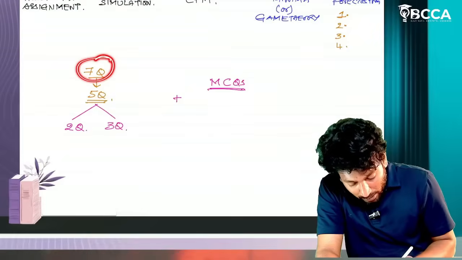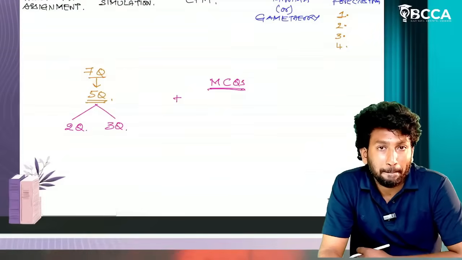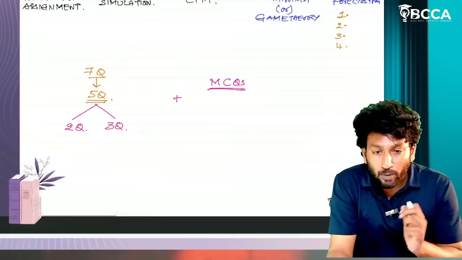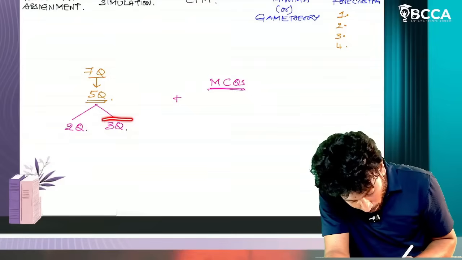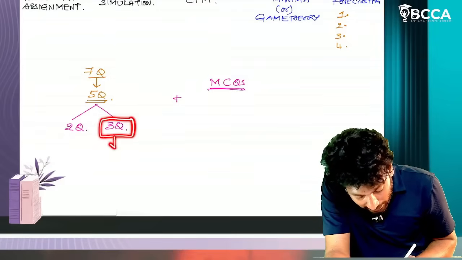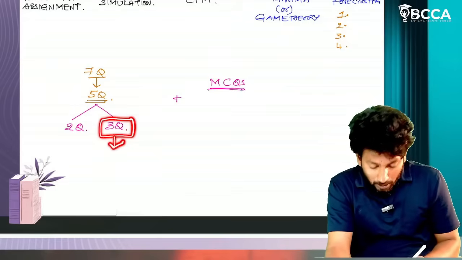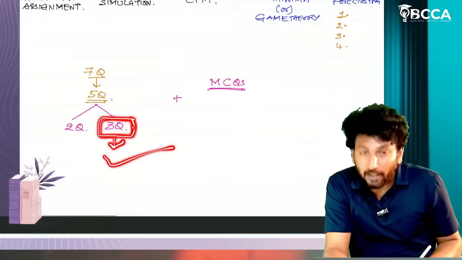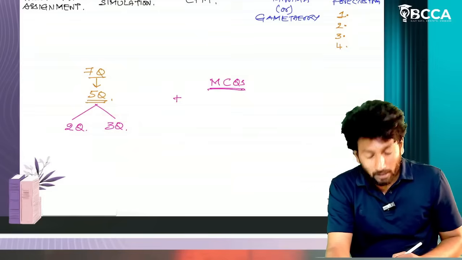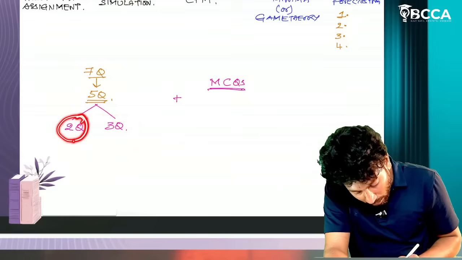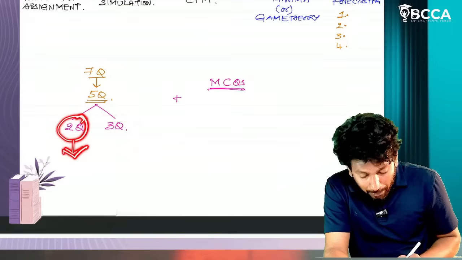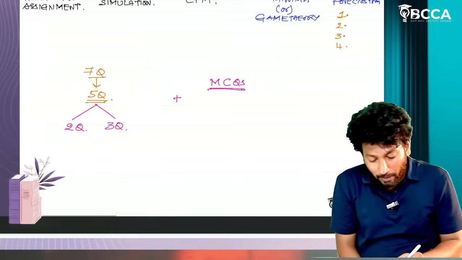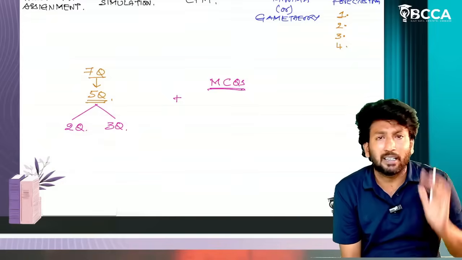Out of these 7 questions, we have to write 5 questions only. What I'm saying is, for these 5 questions, prepare the chapters related to 3 questions perfectly. For 2 questions, you can prepare those chapters on an average level. Your target should be any 3 questions you can select.